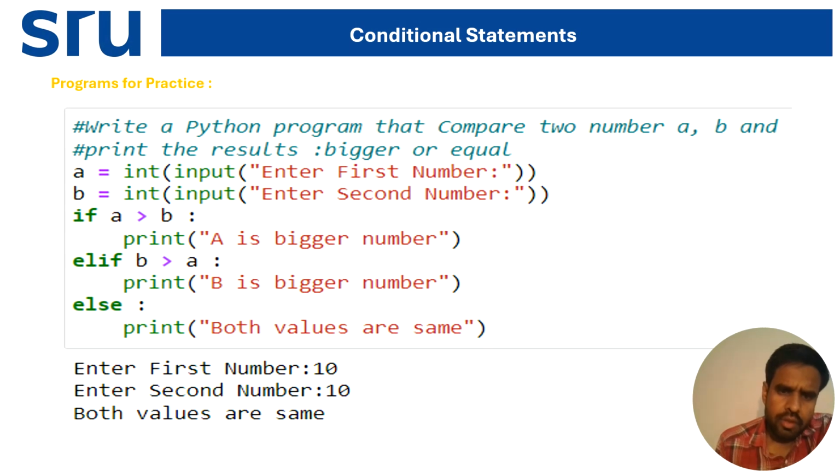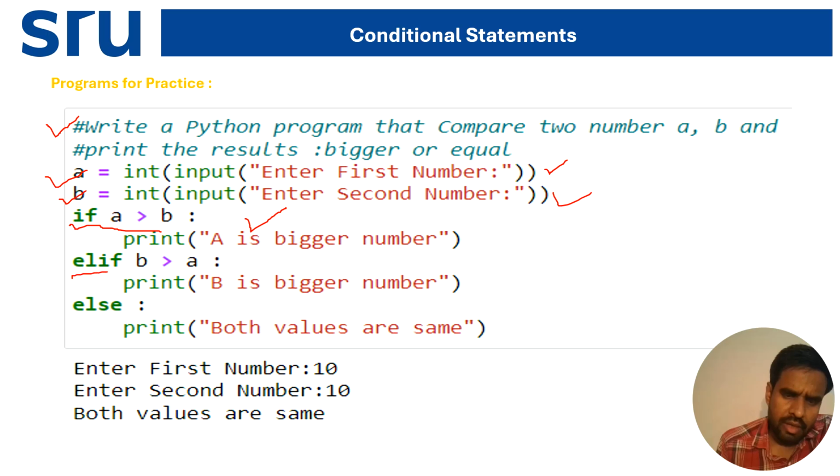Write a Python program that compares two numbers a and b, and prints which is bigger or equal. I'm taking two numbers: a equal to int, enter the first number, and b equal to int, enter the second number. Using the condition: if a is greater than b, then it will print a is the bigger number.